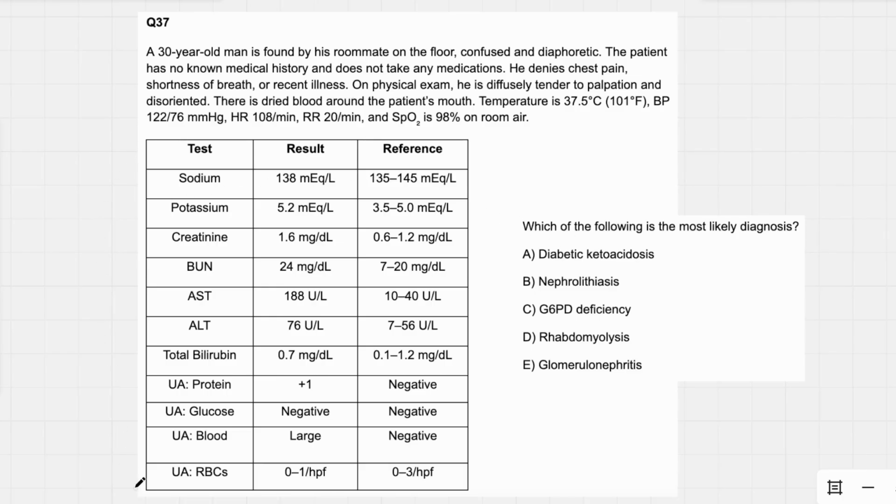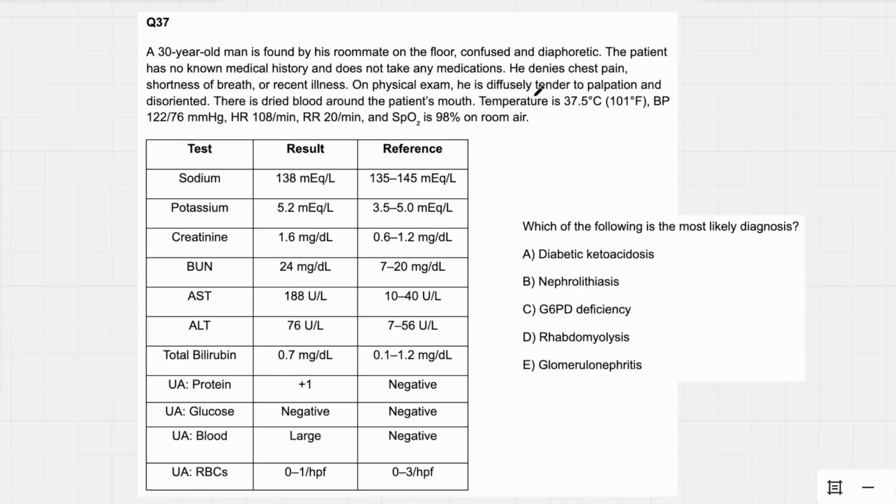Ton of labs. Try not to get intimidated by the labs. Oftentimes, when they give you this much information, you don't need the majority of it. A 30-year-old man found by his roommate on the floor, confused and diaphoretic. The patient has no known medical history and does not take any meds. He denies chest pain, shortness of breath, or recent illness.